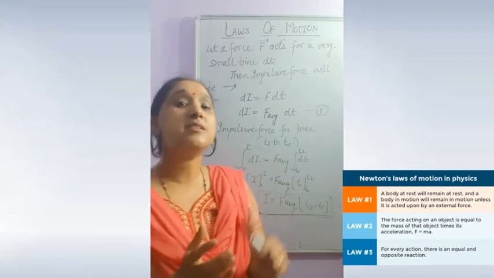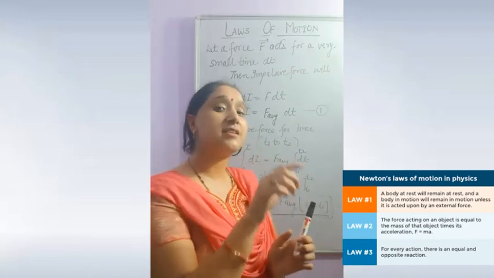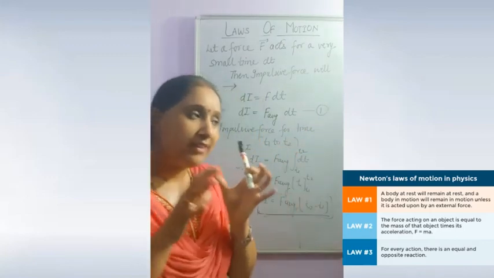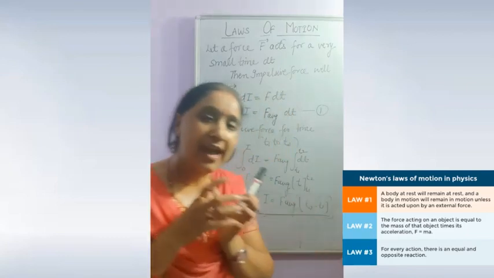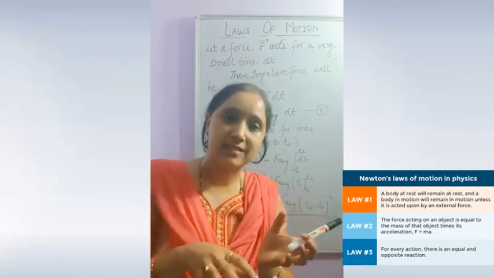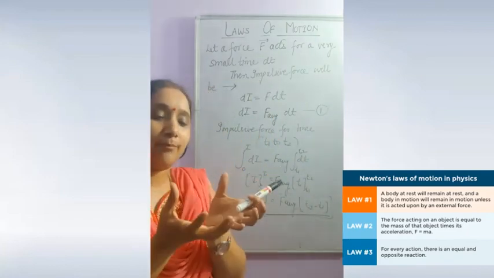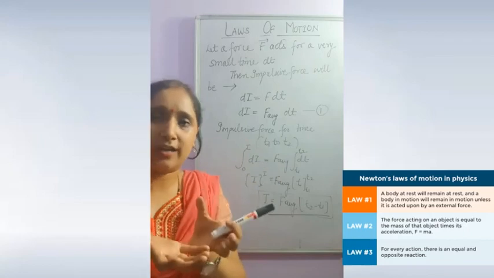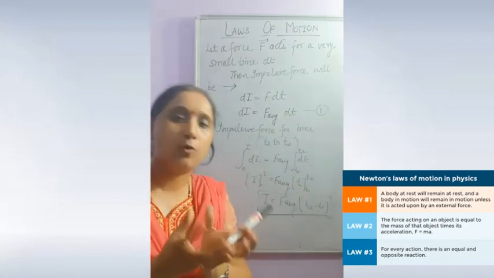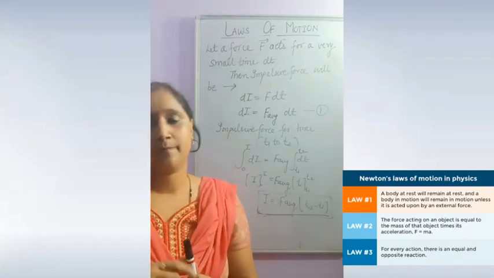Because the impulse imparted to the hand of the cricketer is equal to the force exerted by the ball times the time duration of catching. So when the cricketer increases the time of catch, the force exerted on the hand becomes less. The ball would hurt the hand, so to hurt less, he increases the time and reduces the value of the force. This is also an example based on impulse.